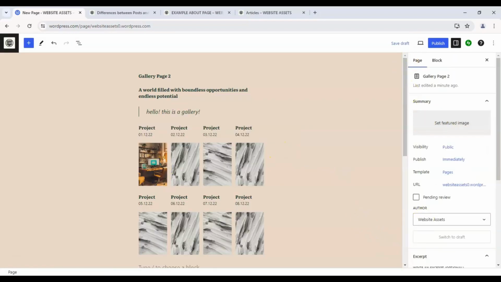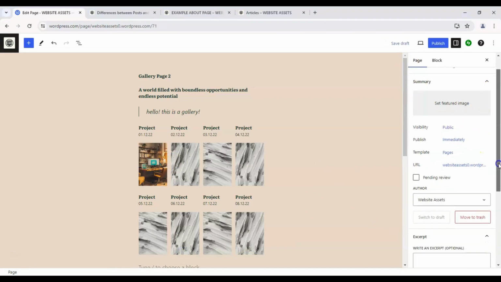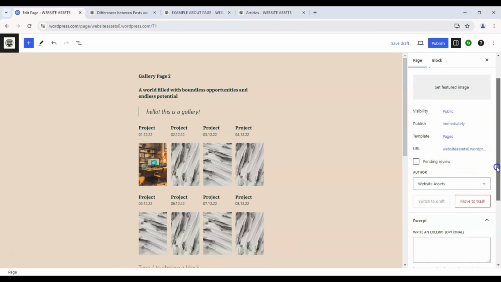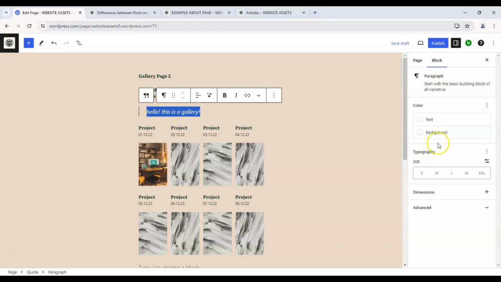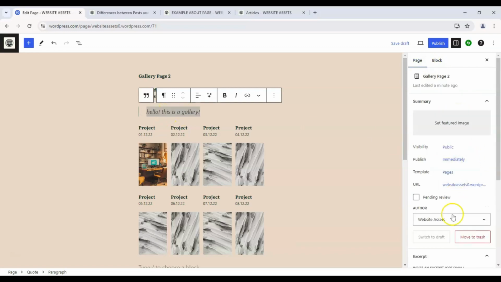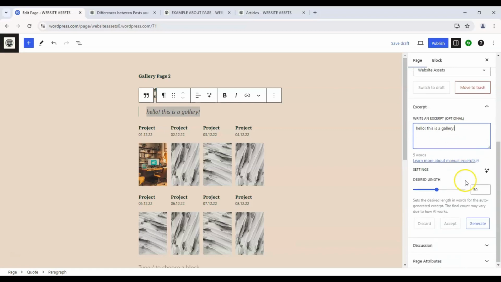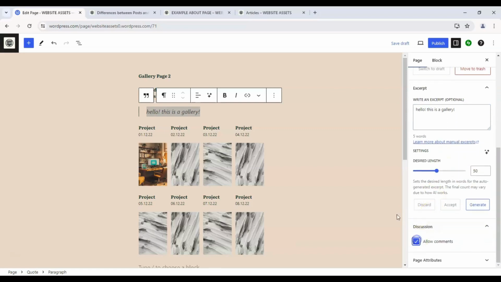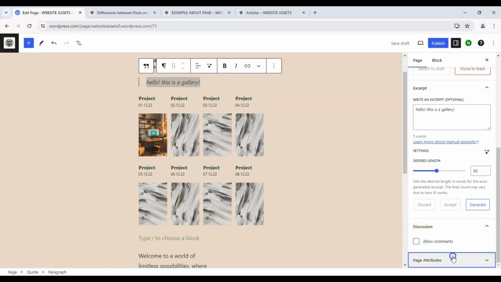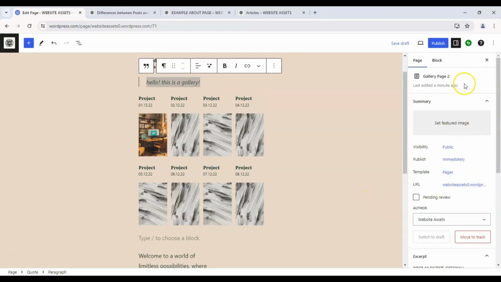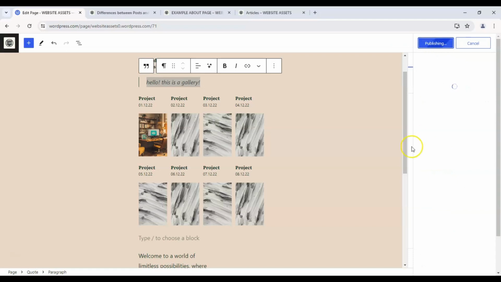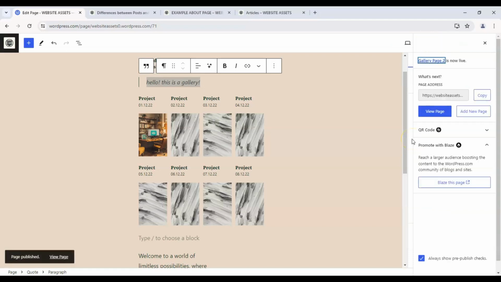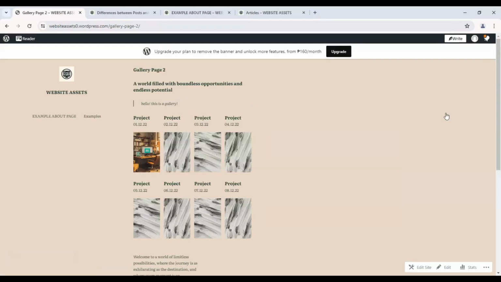And here we can set our featured image, visibility, the author. We can assign that if we had others. We can write an excerpt, which is here, which is part of the preview, excerpt, sorry. And discussion, we can turn on comments in the bottom, and so on. And if we wanted to publish it, we click on publish, and this will go live in a bit. And if we view the page, it takes us there.